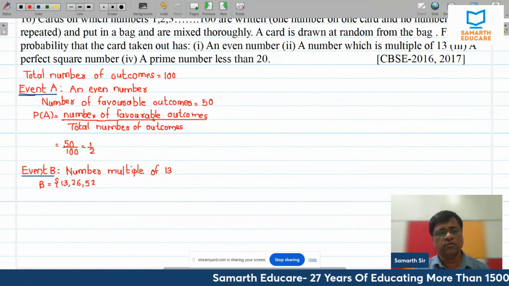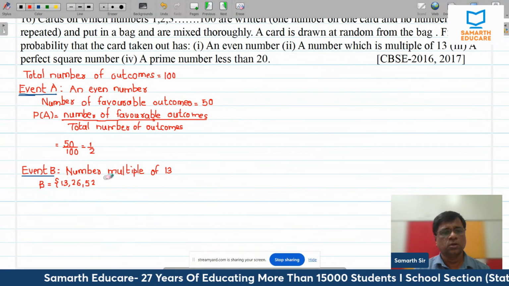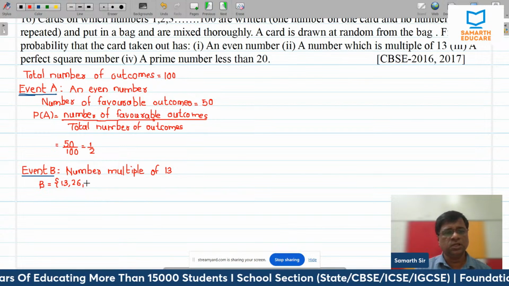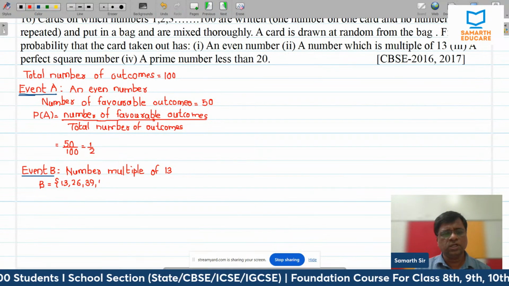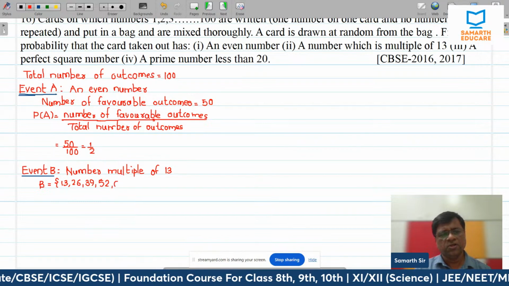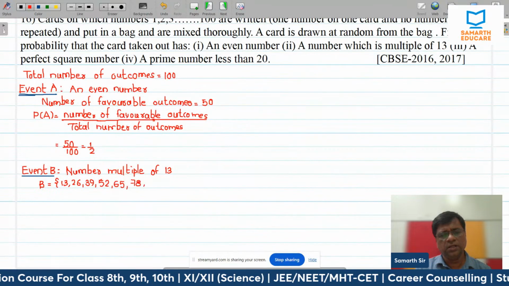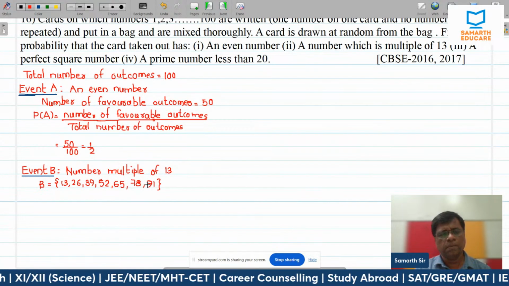I'm so sorry, not 52. First it will be 39. So we only need the table of 13. Then it is 65. Then it is 78. Then it is 91. And that's it.